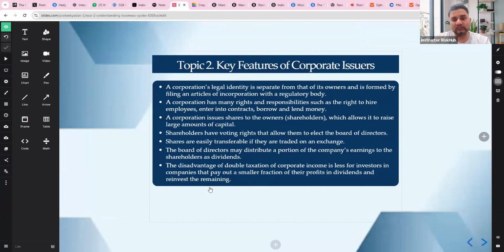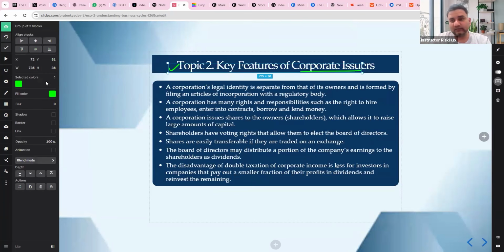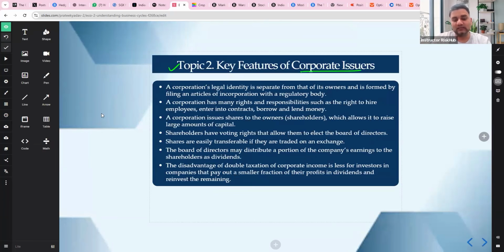Then once we understood this, we go to the key features of a corporate issuer. What we need to keep in mind is, first of all, we need a separate legal entity. Separate legal entity means corporations exist independently of owners. Then we look at legal rights: can hire, contract, borrow, and lend. Then issuance of shares: raise large capital by selling shares to shareholders.